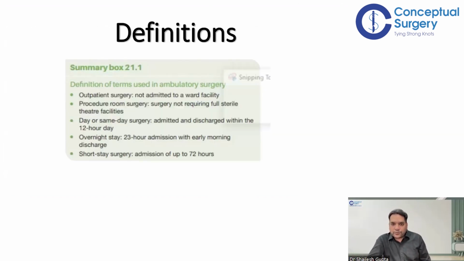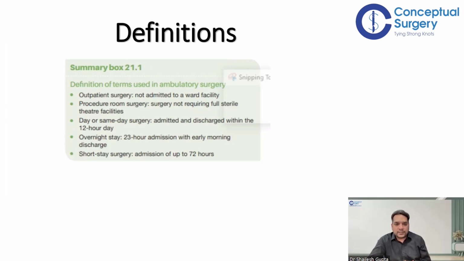So these are a few definitions. Just remember that outpatient surgery is defined as surgery in which the patient is not admitted to a ward facility. The patient doesn't enter a ward. Basically, there are two things, one is IPD, one is OPD. So the patient is not entering the IPD; it is managed only in the OPD. The other term is procedure room surgery, surgery which doesn't require full sterile theater facilities.